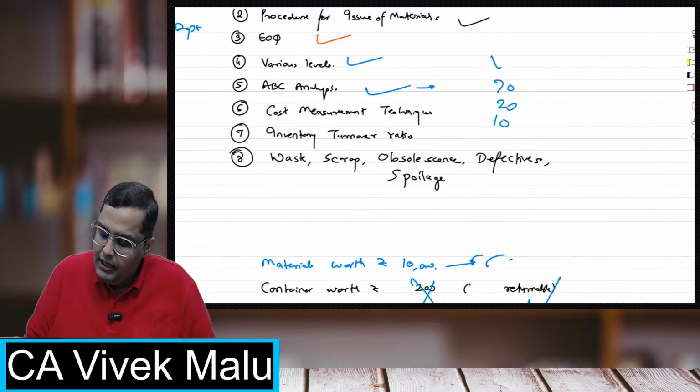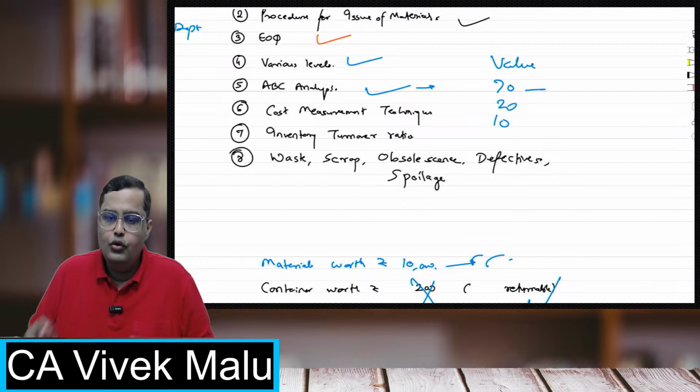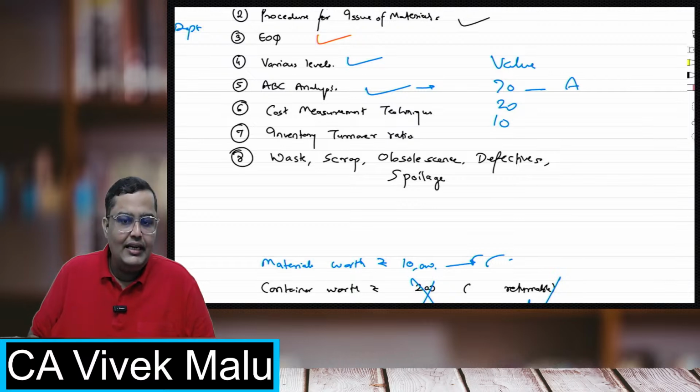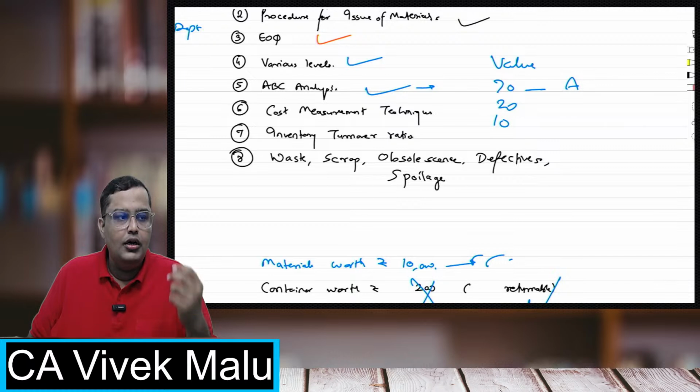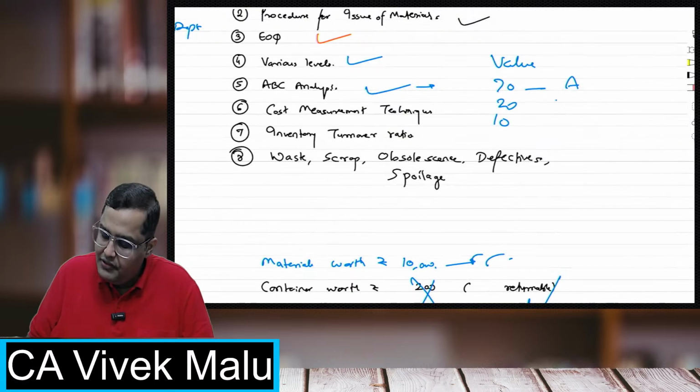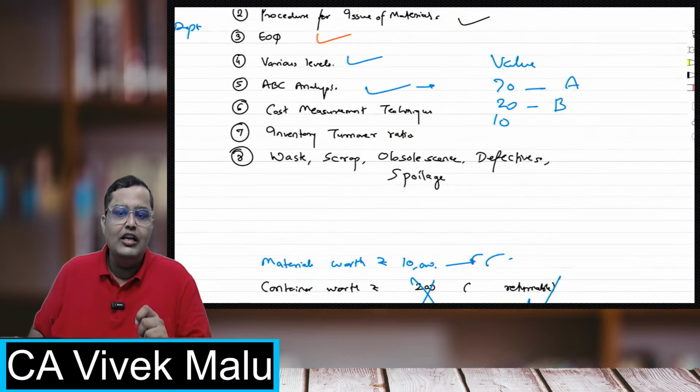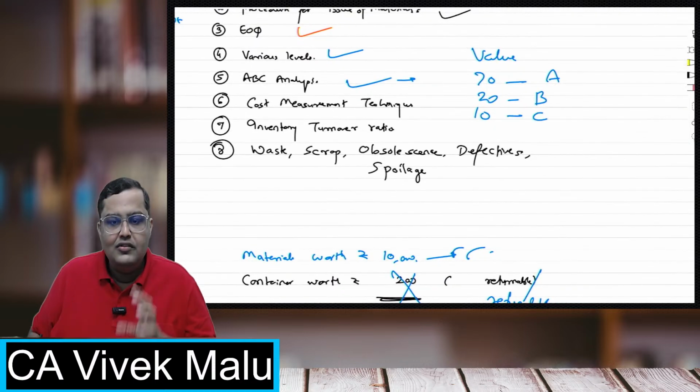In terms of value, those items which represent 70% of the investment will be the A category. Those which represent 20% of the value will be the B category, and those which represent only 10% of the value will be the C category.